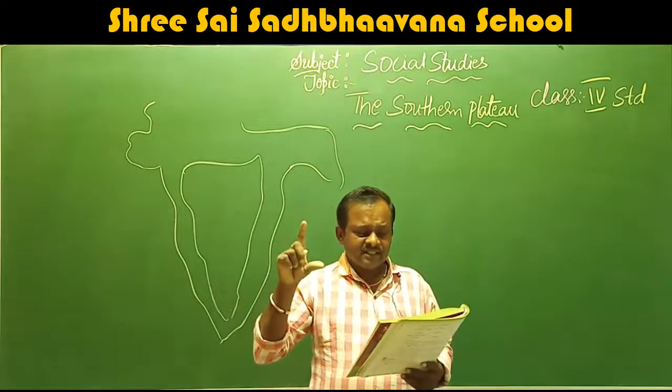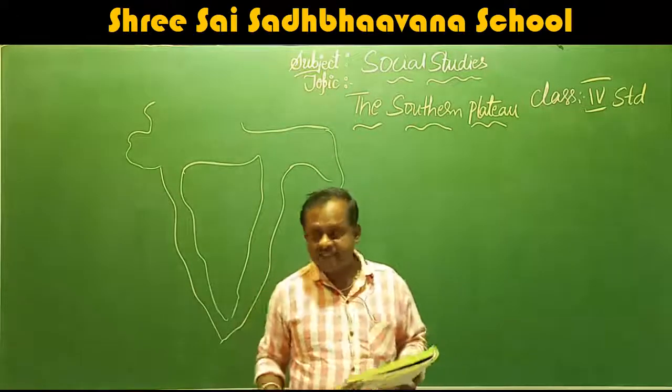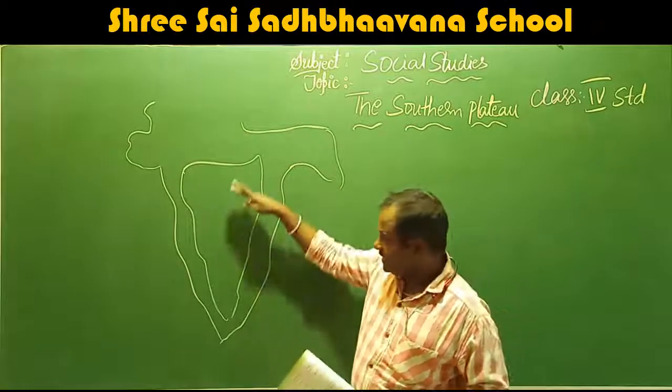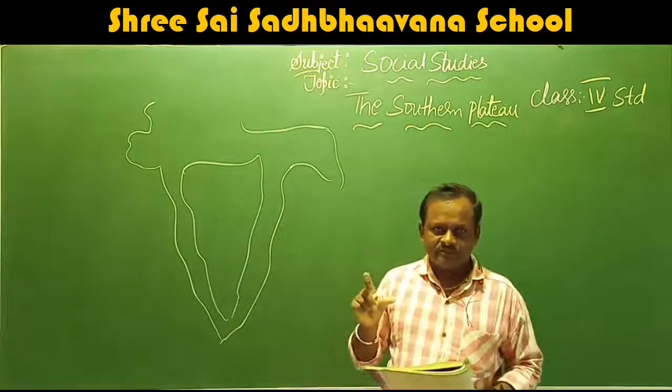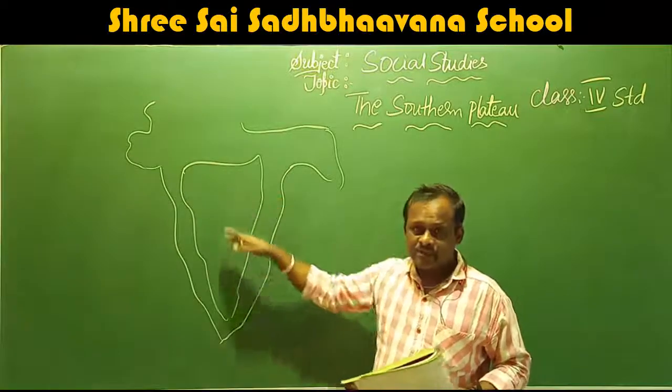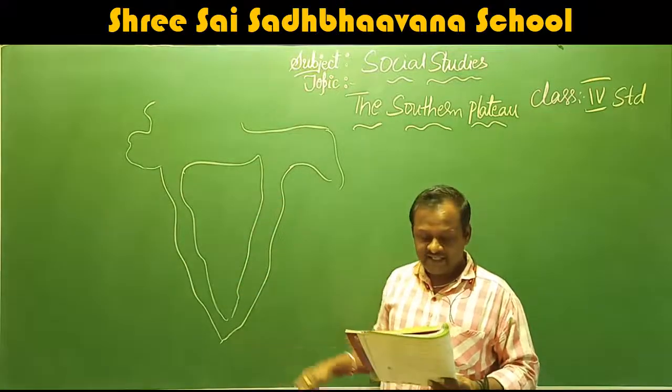Where is this southern plateau located? As the name says, southern plateau, it is located in the south part of India. Southern means south. That means this plateau is located towards the south of India.